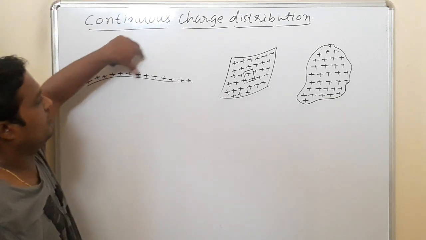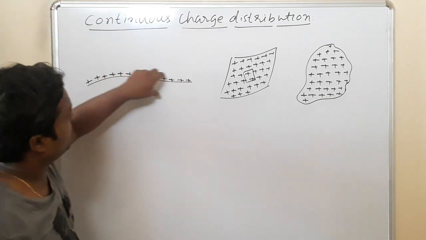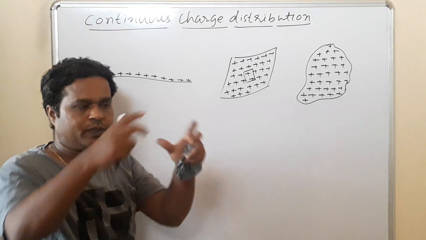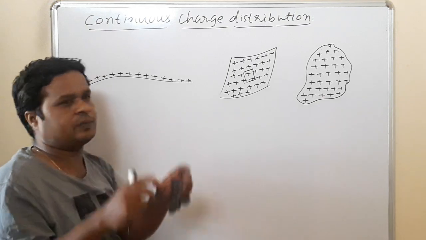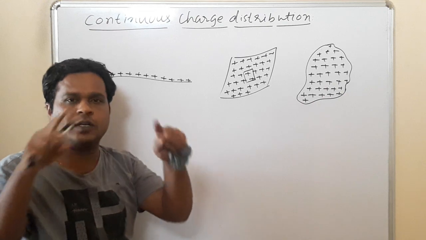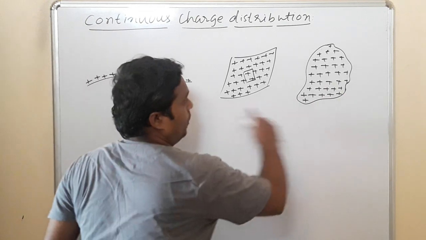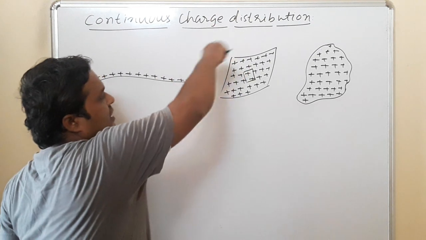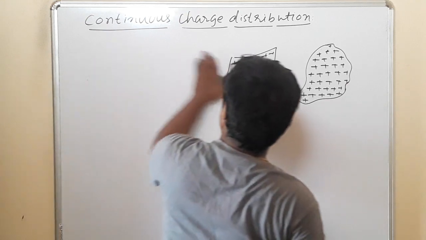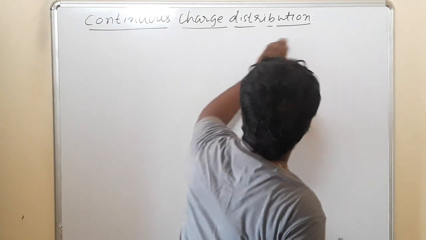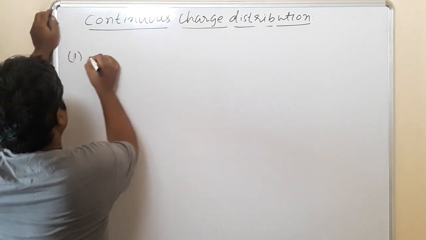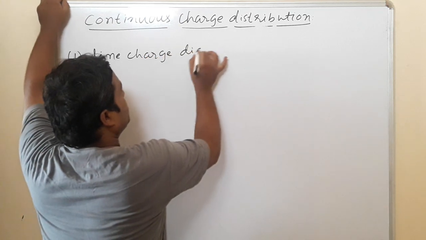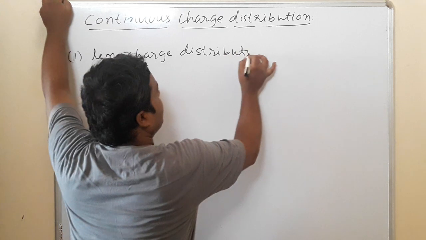Depending on how the charge is distributed, whether it is distributed on a wire, on a sheet, or throughout a 3D body like a sphere or a cube, we have three types of continuous charge distribution. For example, one is called line charge distribution, or linear charge distribution.